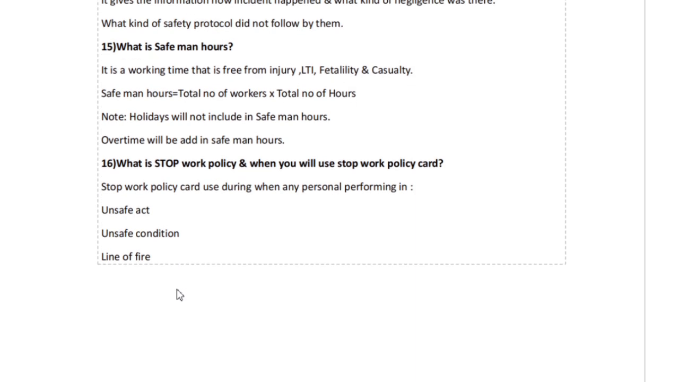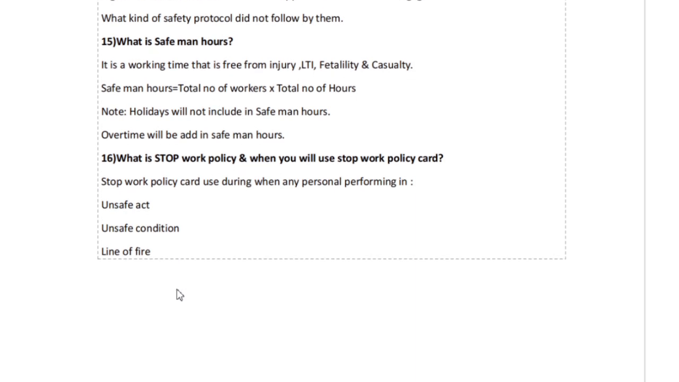What are safe man-hours? It is working time that is free from injury, LTI, fatality and any casualty. Safe man-hours equal total number of workers multiplied by total number of hours. Holidays will not be included in safe man-hours. Overtime will be added in safe man-hours.